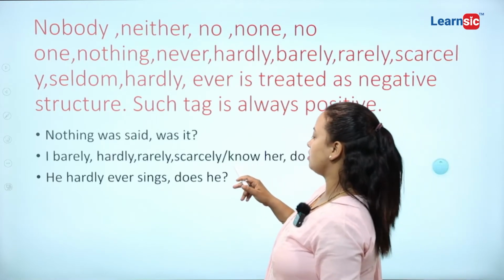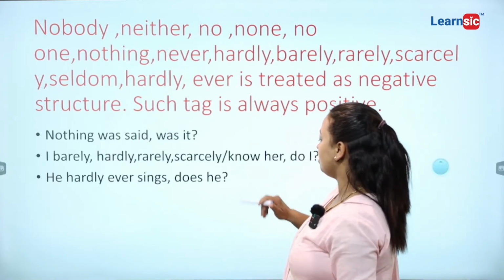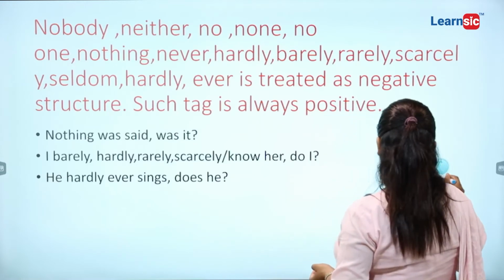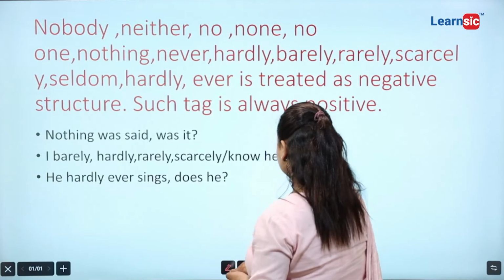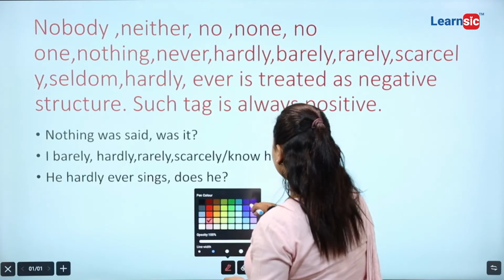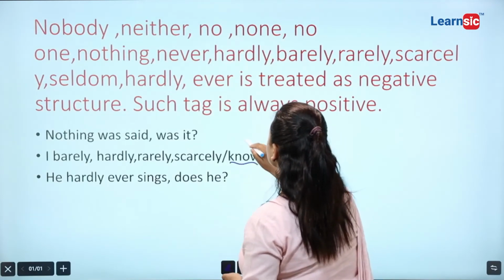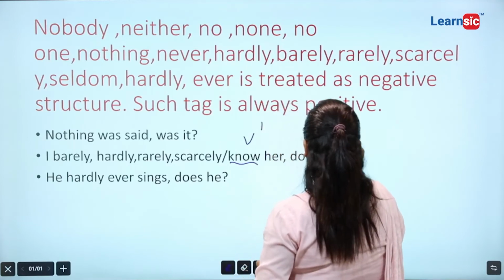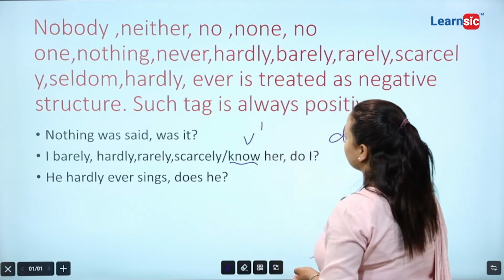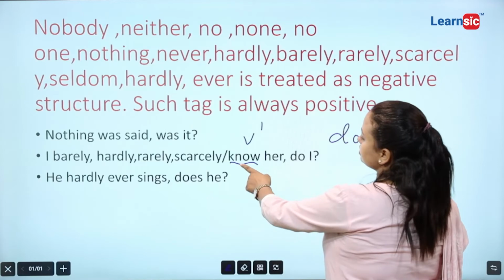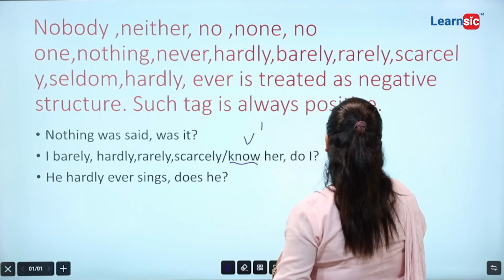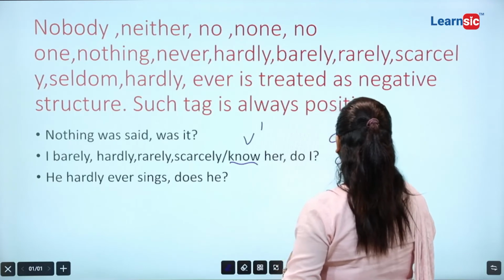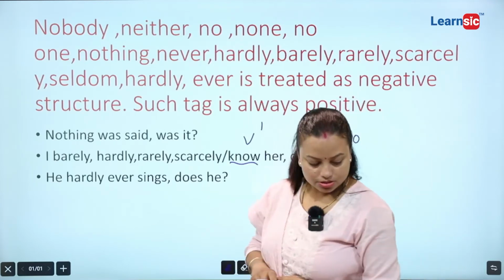Which form is the action verb in? It is in verb 1 form. That's why verb 1 always carries do. If here it is knows, then it may carry does.